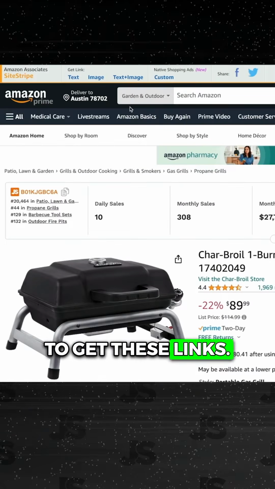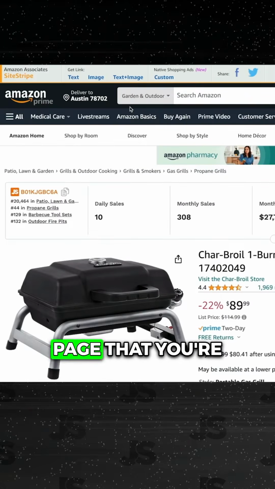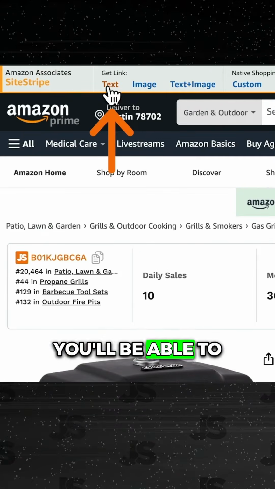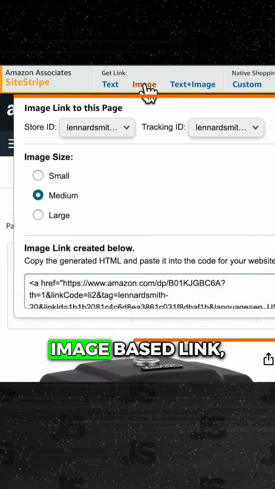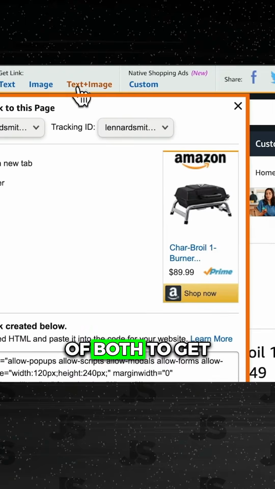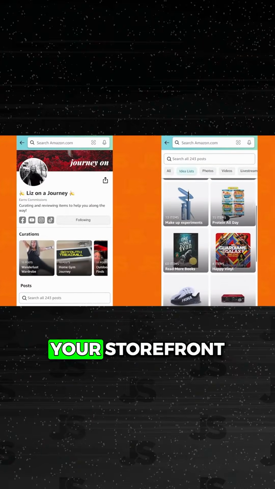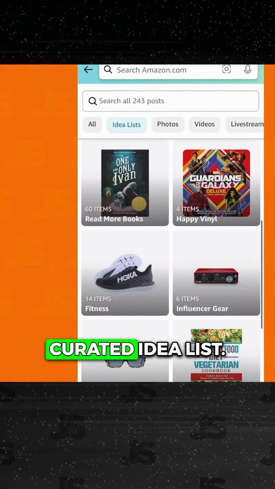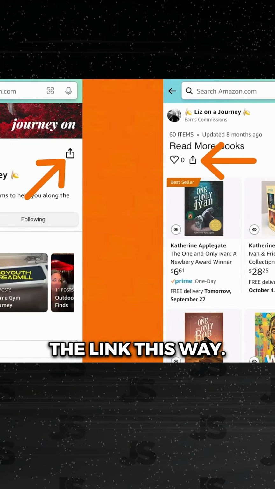To show you how to get these links, you can grab these right on the product page that you're wanting to promote. At the top here, you'll be able to generate a text-based link, an image-based link, or a combination of both to get your influencer links from either your storefront homepage or from one of your curated idea list. You can simply copy and share the link this way.